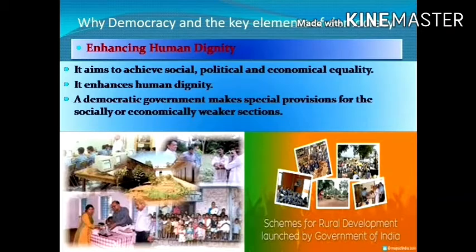Now, a democratic government makes special provisions for the socially or economically weaker sections, and this is done through a large number of welfare schemes implemented by the government. The government implements many social welfare schemes for the people. These welfare schemes act like a bridge across the gap between the rich and the poor.